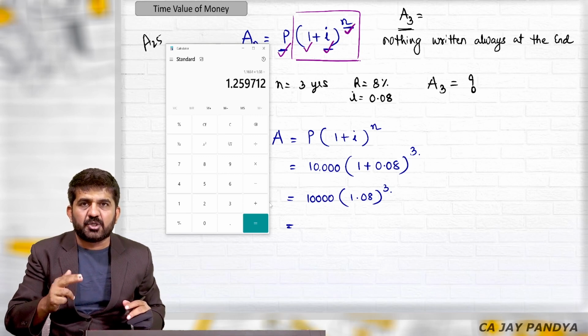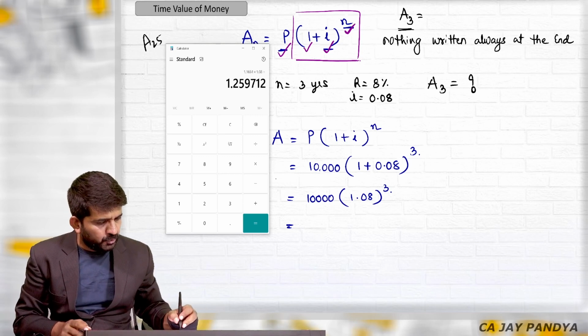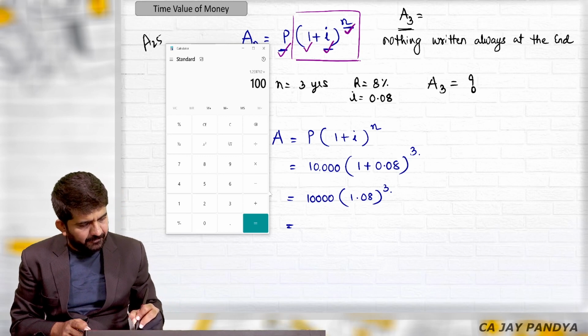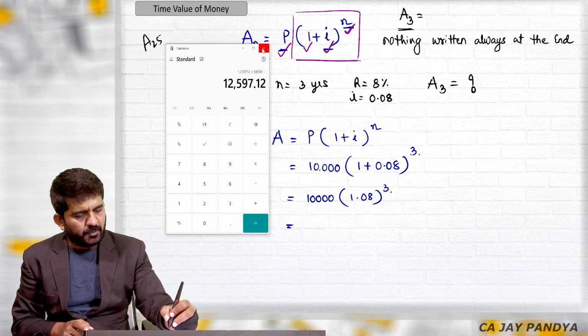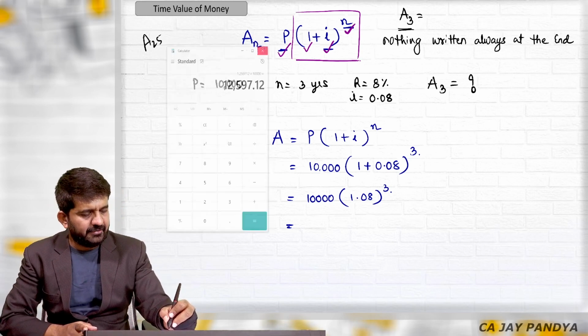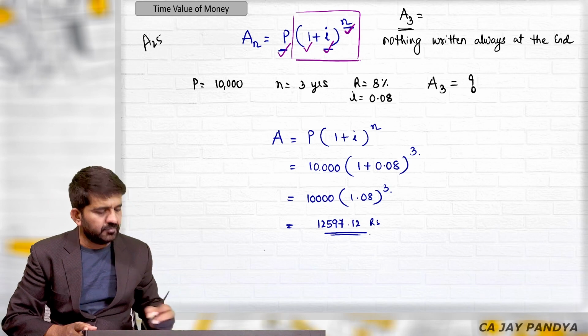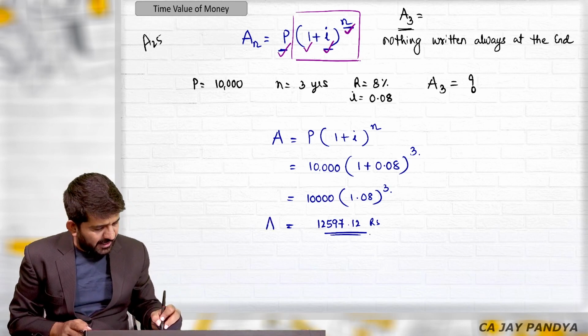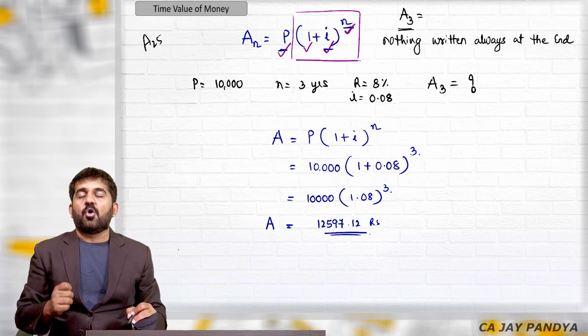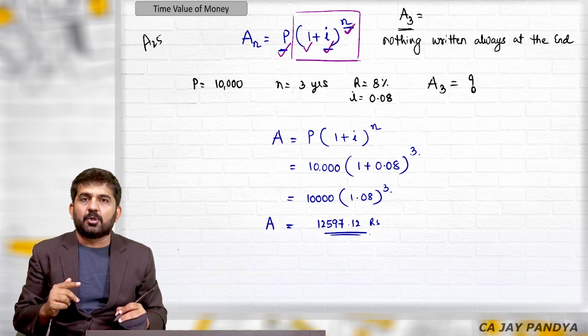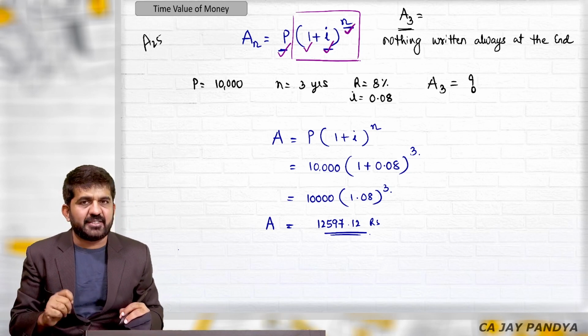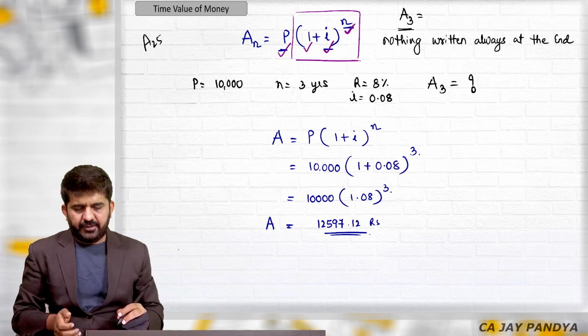If you do into is equal to, it is raised to 3, multiplied by 10,000. It is 12,597. What is this? The amount at the end of the third year. If 10,000 rupees is invested today, it is the amount at the end of the third year.